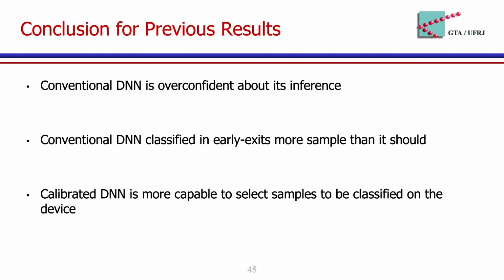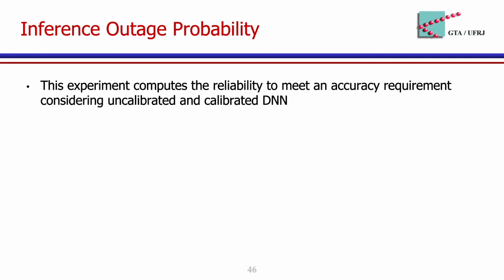Then we show that calibrated DNN is more capable to select what samples should be classified in the edge side and what samples should be classified in the cloud. Our next experiment measures the reliability of an uncalibrated and a calibrated DNN to meet an accuracy requirement.